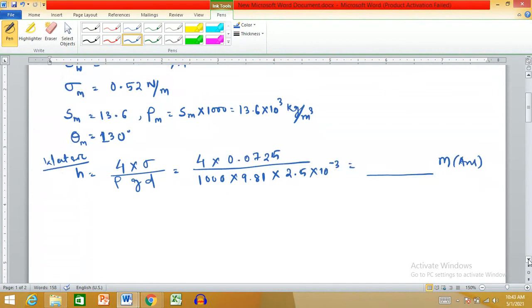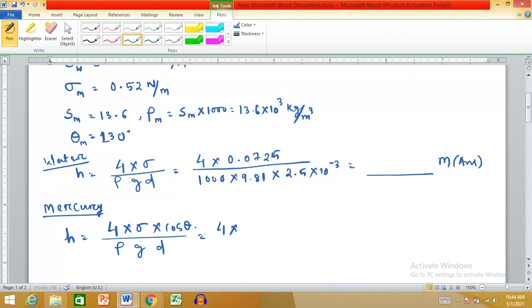Now we will calculate for mercury. You do the calculation. h = 4 sigma cos theta by rho g d.